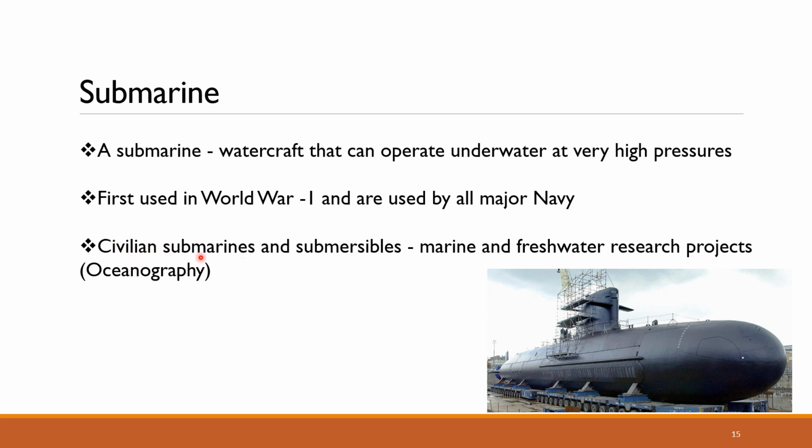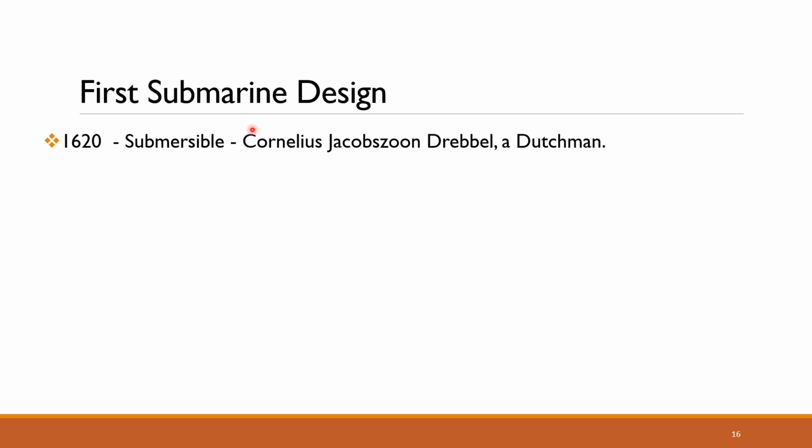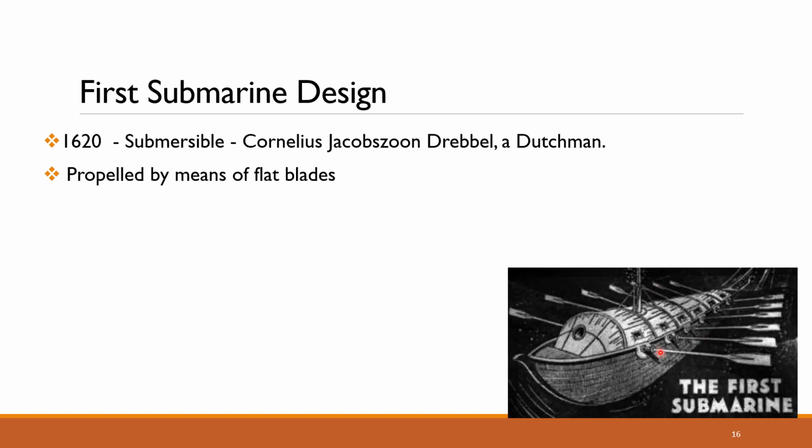Additionally, you also have civilian submarines and submersibles. Submersibles are smaller submarines, and they are used in oceanography to perform marine and freshwater research projects. The first submarine was designed in the year 1620. It was actually a small submarine, a submersible, designed by a Dutchman, Cornelius Jacob Zoon Drebbel. It was propelled forward by means of very long flat blades, also known as oars.